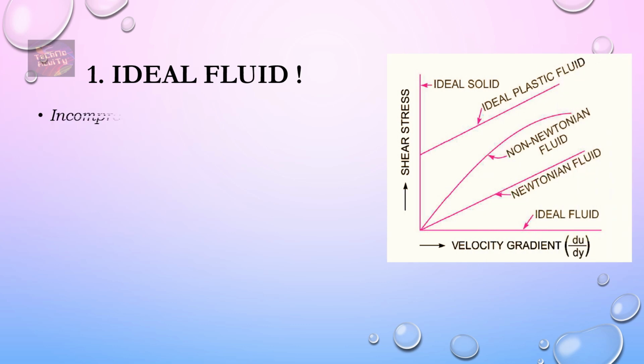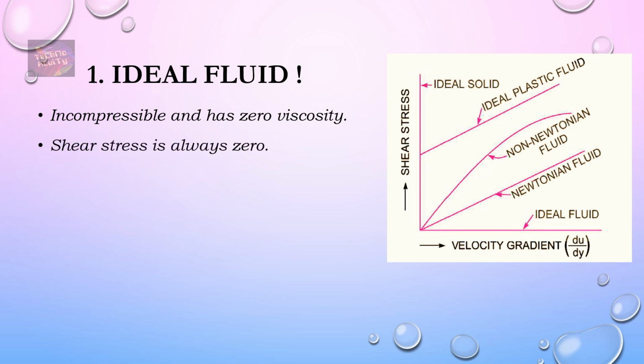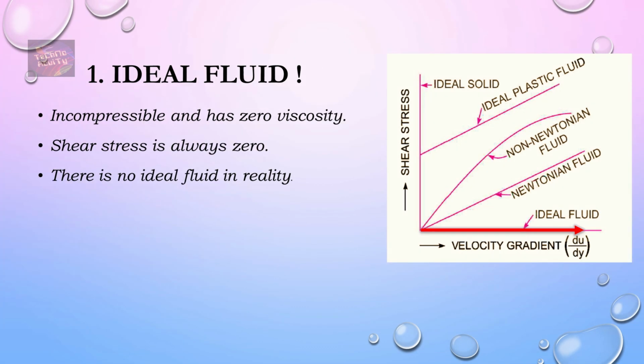The fluid which cannot be compressed and has no viscosity falls in the category of ideal fluid. Shear stress is always zero regardless of the motion of that fluid. Thus, an ideal fluid is represented by the horizontal axis. Ideal fluid is not found in actual practice, but it is an imaginary fluid because all the fluids that exist in the environment have some viscosity. So there is no ideal fluid in reality.